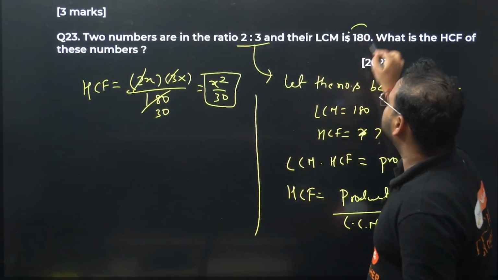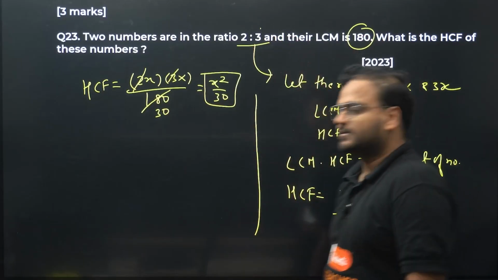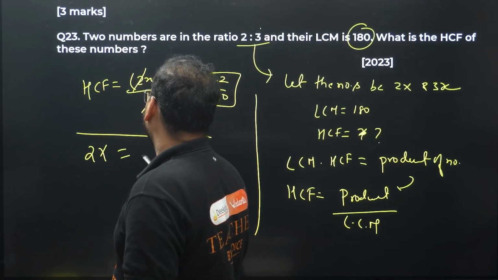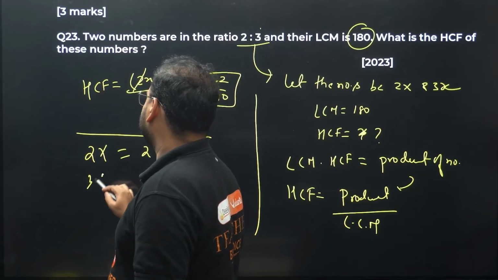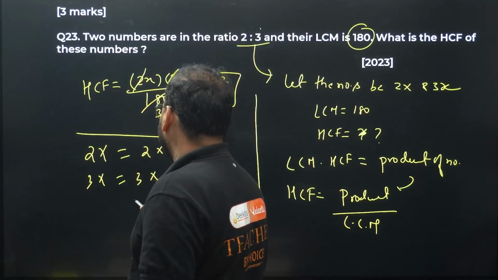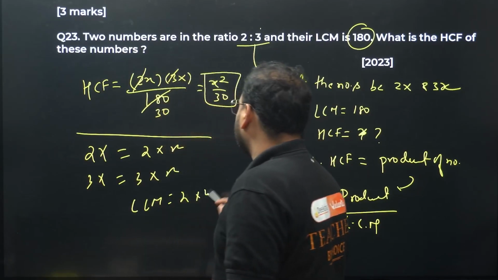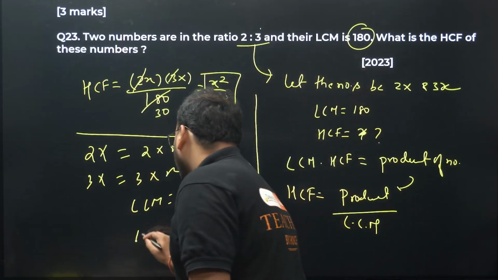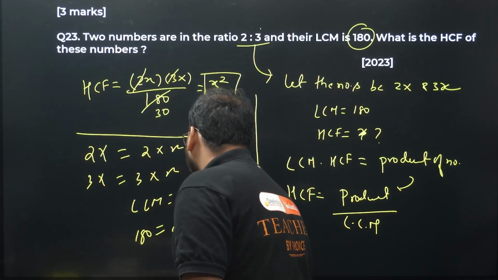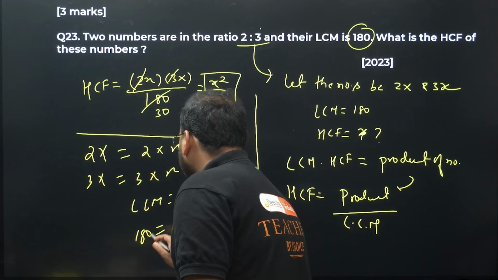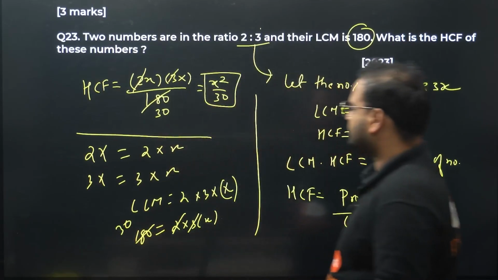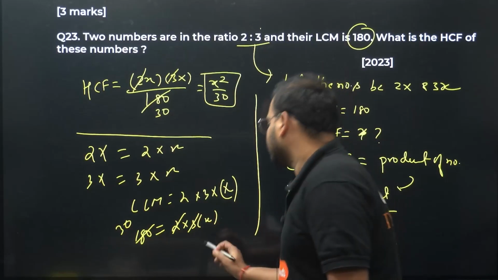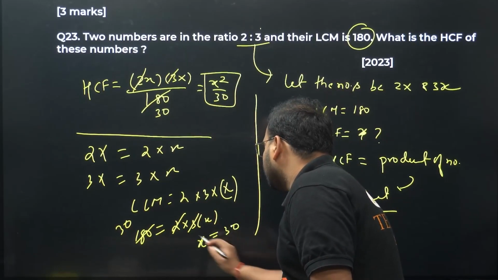Now we're going to use LCM and the numbers to find the x value. LCM for 2x, what is the factorization? 2 into x of course, and for 3x, 3 into x of course. What's the LCM then? LCM is 2 into 3 into x. That's my LCM. Right here, 180 equals 2 into 3 into x. I get x is 30. x value is coming as 30.